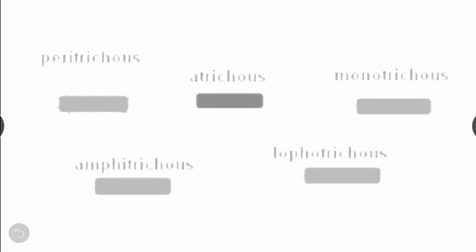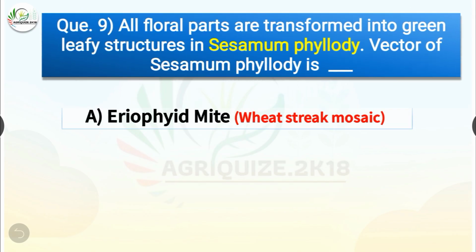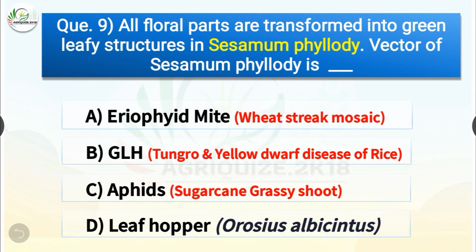Question number 9. All floral parts are transformed into green leafy structures in Sesamum phyllody. Vector of Sesamum phyllody is dash. The options are Eurymerus mite, green leaf hopper, aphids or leaf hopper.